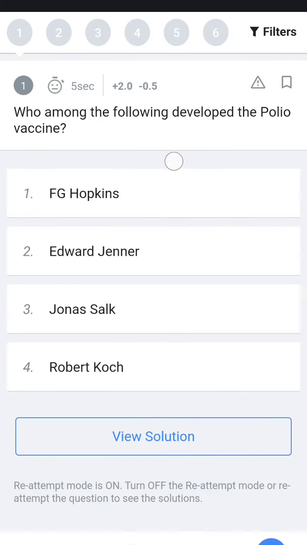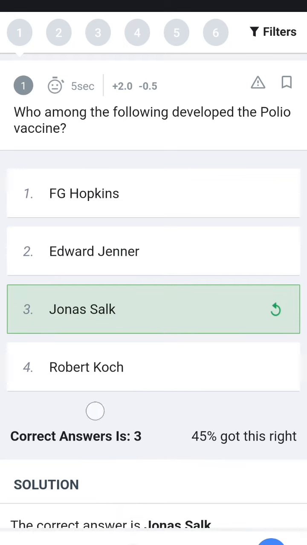So next question, who among the following developed the polio vaccine? Is it F. G. Hopkins, Edward Jenner, Jonas Salk, or Robert Koch? Many people confuse Edward Jenner and Jonas Salk. Edward Jenner made the smallpox vaccine. The polio vaccine was made by Jonas Salk.